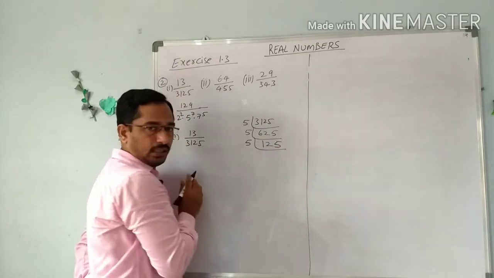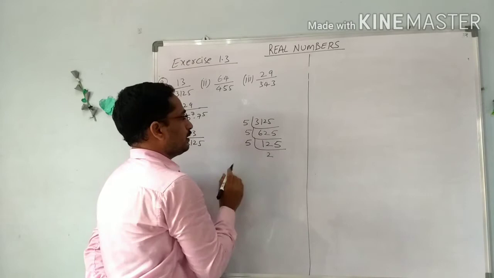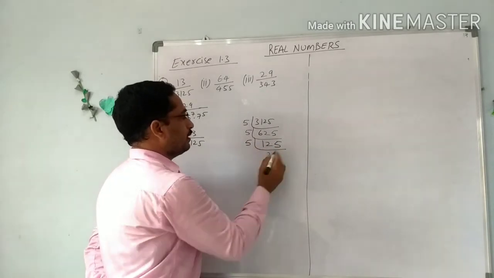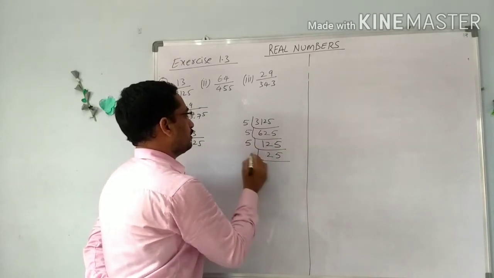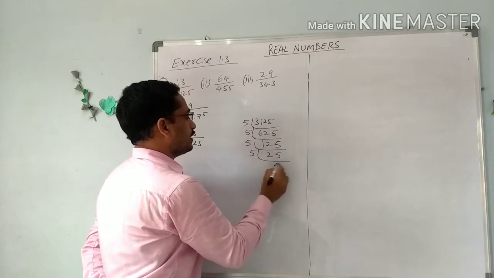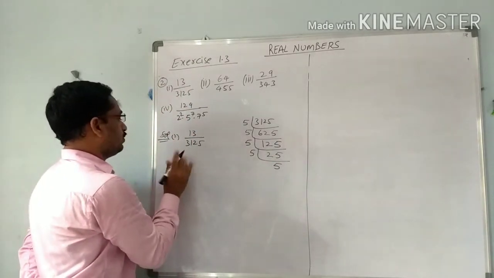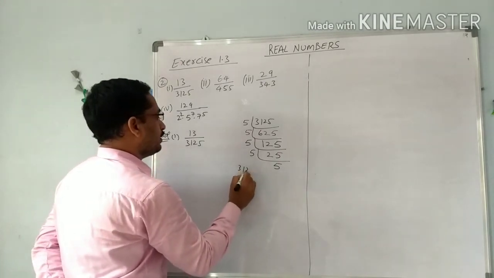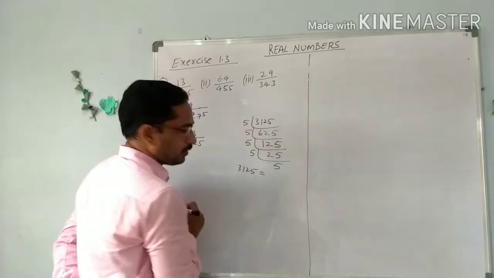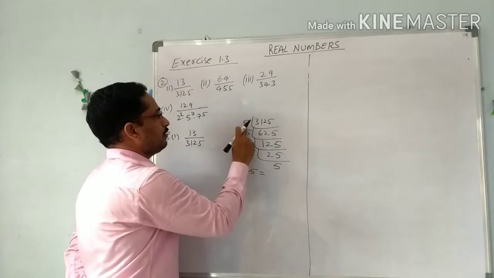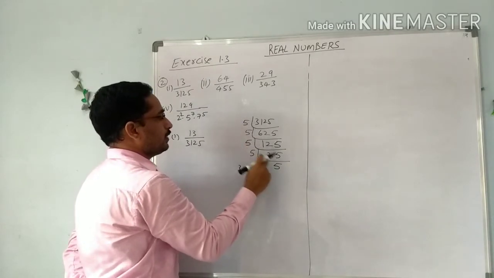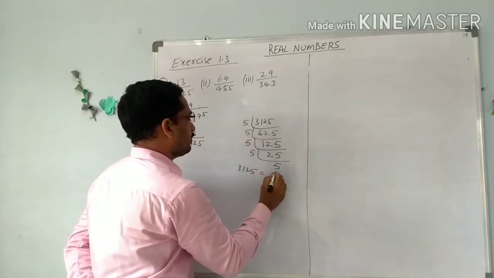Next again try with 5, 5 5s are 25. So 3125 is written as 5 into 5 into 5 into 5 into 5, 5 times, means 5 power 5.